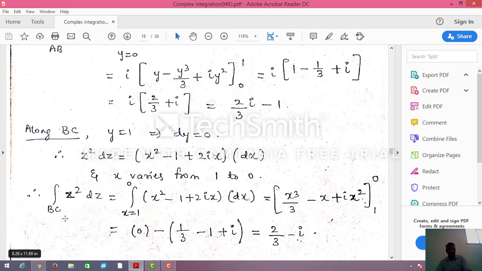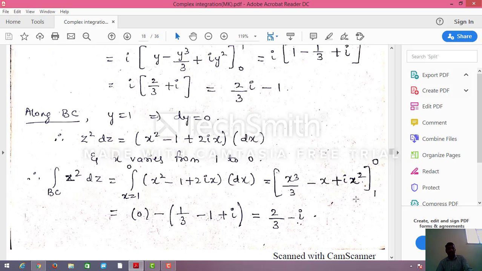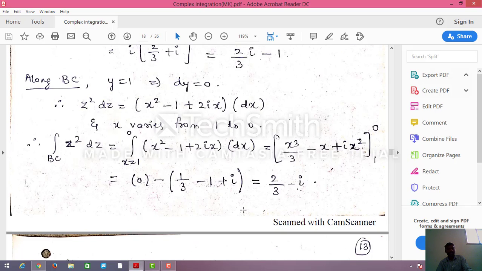Integration along BC of z square dz equals the integral from x equal to 1 to 0 of (x square minus 1 plus 2ix) dx. Now if you integrate this, the integral of x square is x cube by 3, minus 1 is x, and 2ix is 2i into x square by 2. The 2 cancels, so you get i x square. Applying the upper limit 0 and subtracting the lower limit 1, you get minus (1 by 3 minus 1 plus i), that equals 2 by 3 minus i.